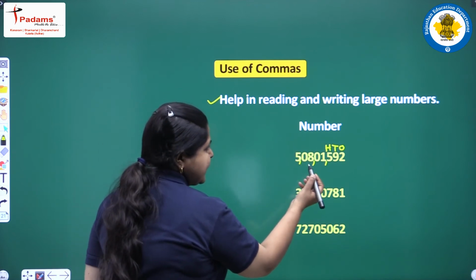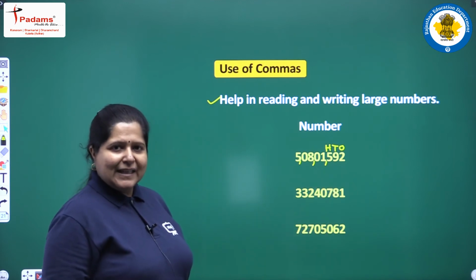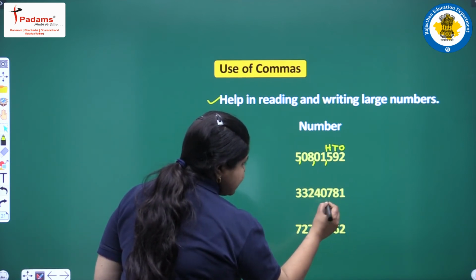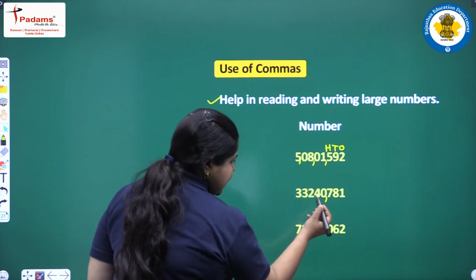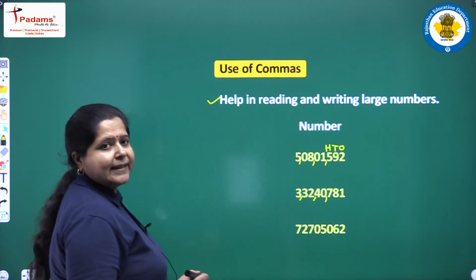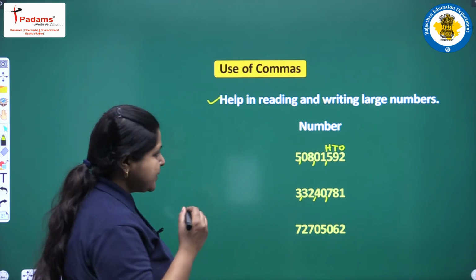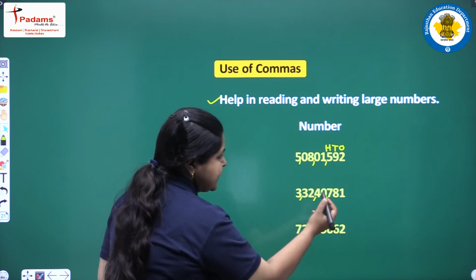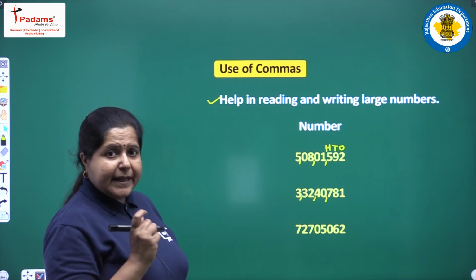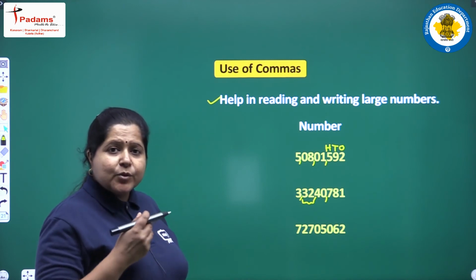5 crore 8 lakh 1592. This is the number name. We take one more example. Ones place, tens place, hundreds place. So the first comma, then 1000, 10,000, the second comma, lakh, 10 lakh, the third comma. There are 3 commas. Now, the number name will be 3 crore 32 lakh 40,781. Here remember that the digits at the lakh place values, 3 and 2, are both spoken together collectively.